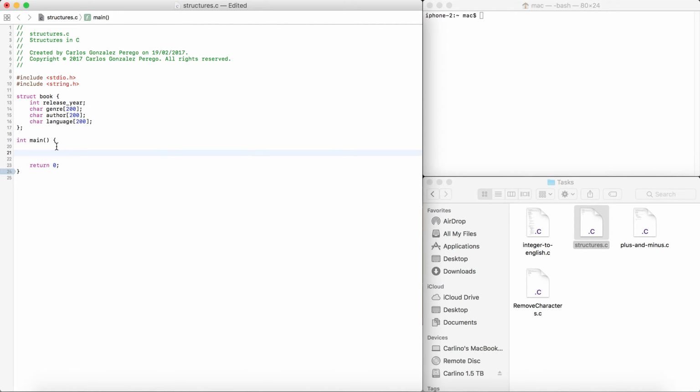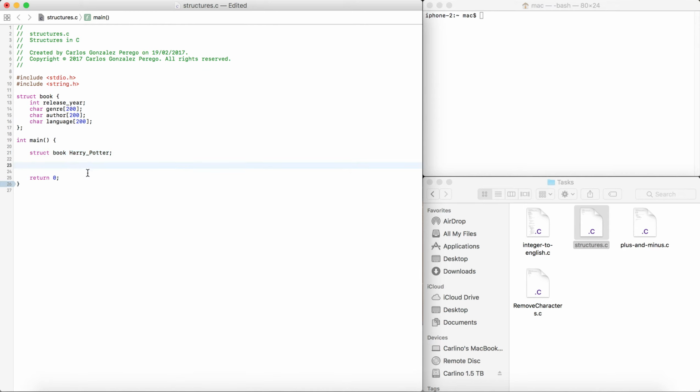How do we create a book? If we go to main, let's pretend that's all the properties of a book. We create the word struct book, and we name it Harry Potter. I know there's a lot of books, but let's pretend that's only one book. Now we have a book called Harry Potter. Instead of just calling int Harry Potter, we're creating a structure of type book called Harry Potter.